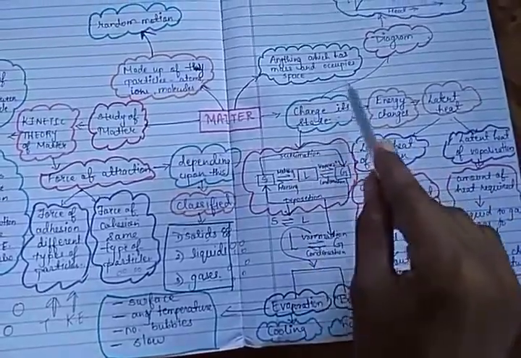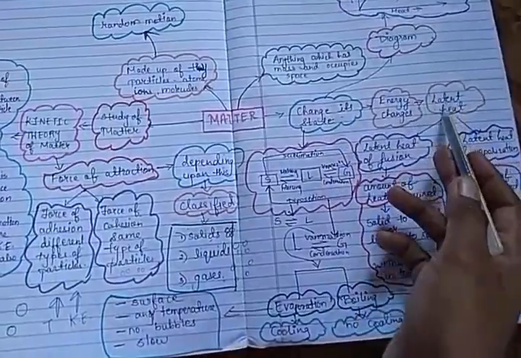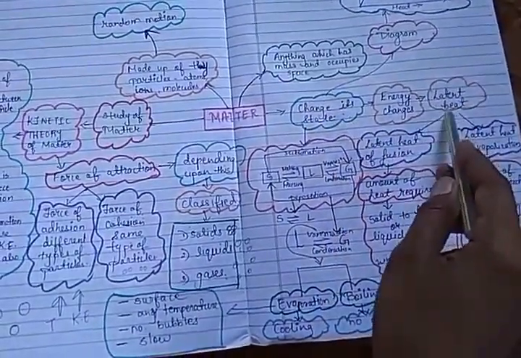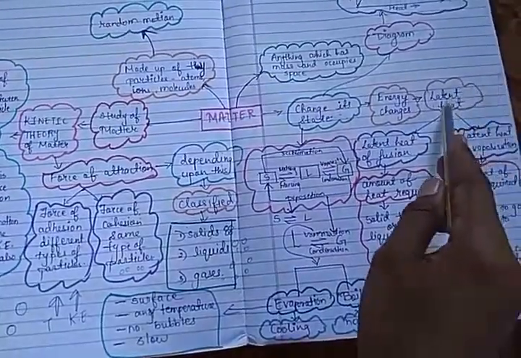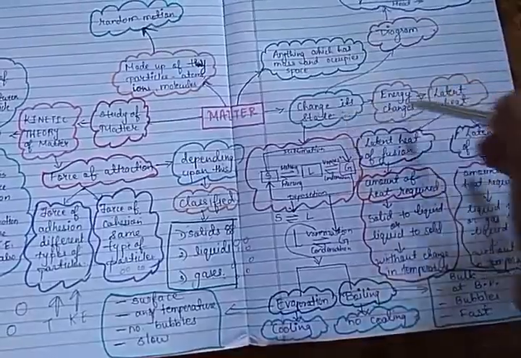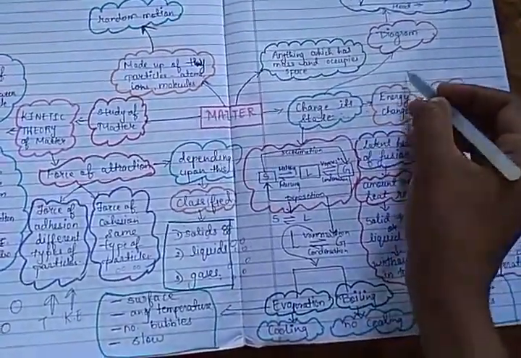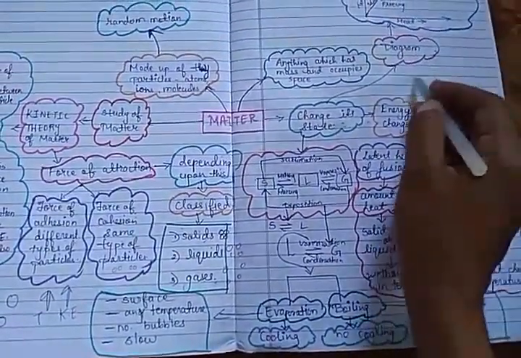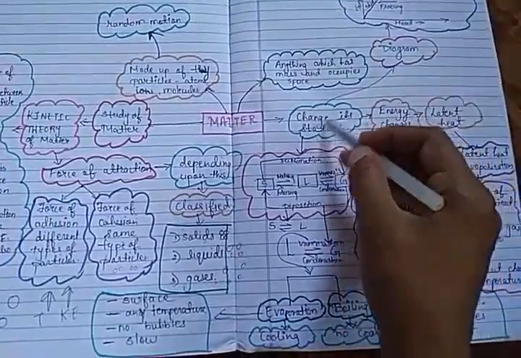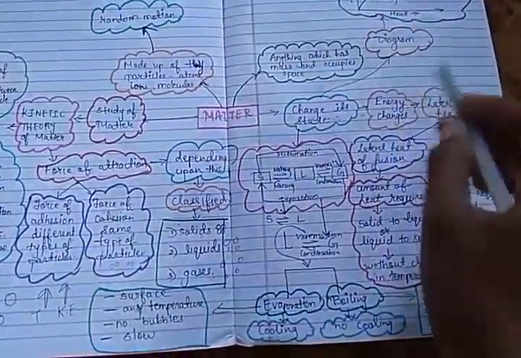जब solid liquid में change होता है तो कुछ heat energy absorb करता है. That amount of heat which is absorbed to change the state is known as latent heat. This latent heat is accompanied with no change in temperature. Whenever substance changes its state, there is no change in temperature. Remember, this point is very important. When solid changes to liquid, there is no change in temperature, just the heat energy is absorbed to change the state of a substance. जैसे particle को to remove the force of attraction, that heat energy is absorbed.